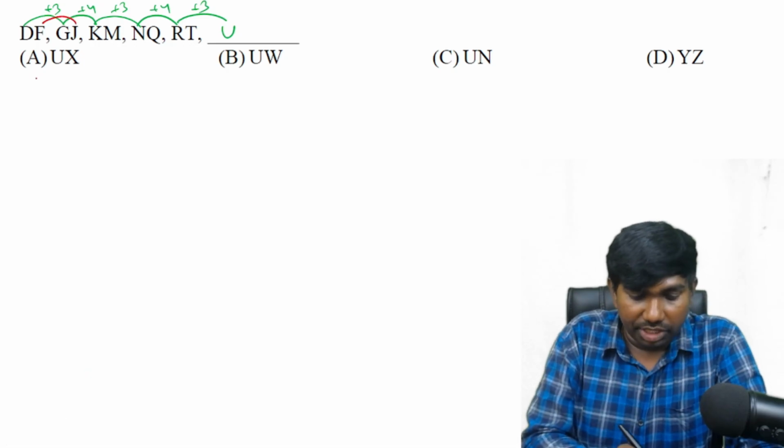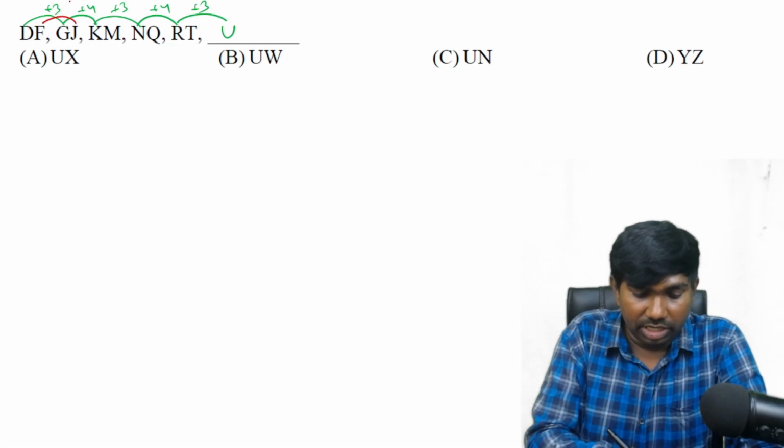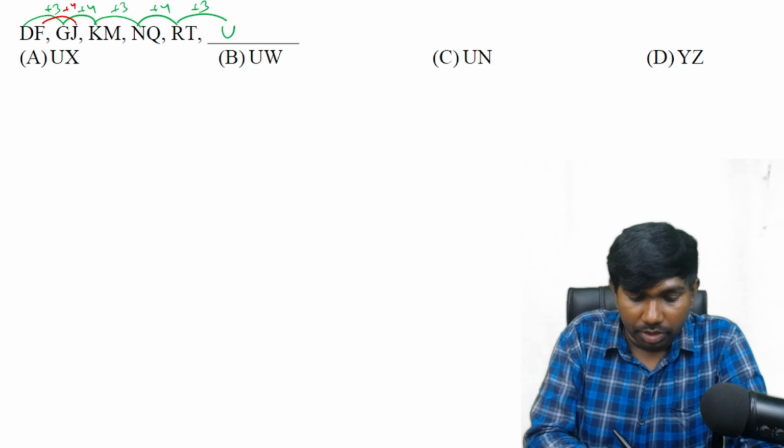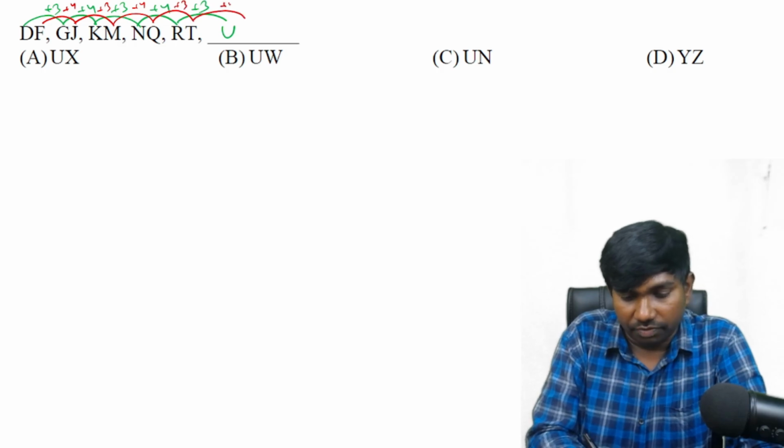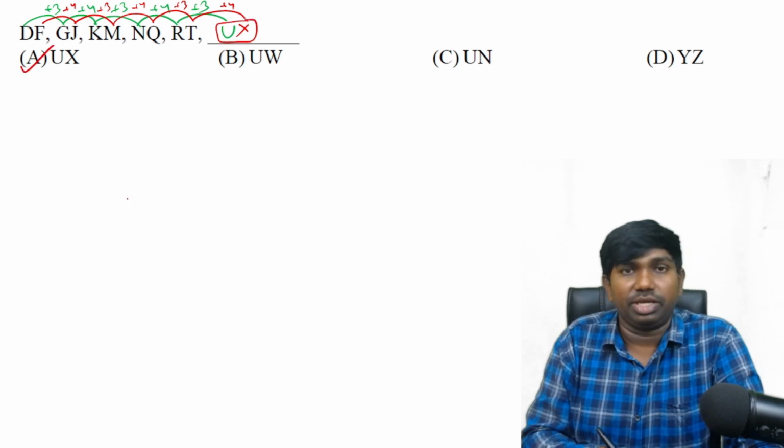F to J, it is 6 and 10 means plus 4. J to M plus 3. M to Q plus 4. And Q to T plus 3. That means for T we have to do plus 4. T is 20 plus 4, 24. 24 means X. So the answer is UX. That is option A. Next one.